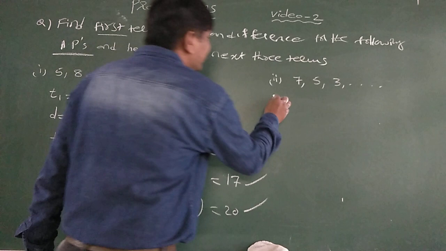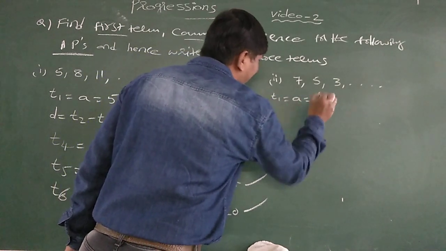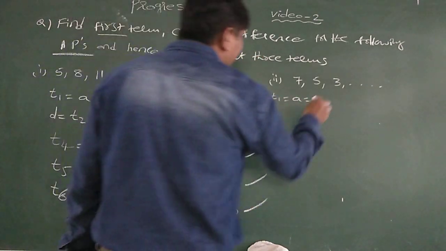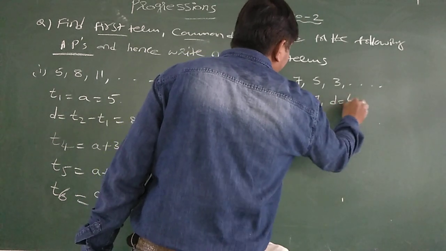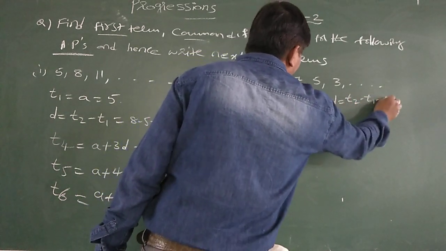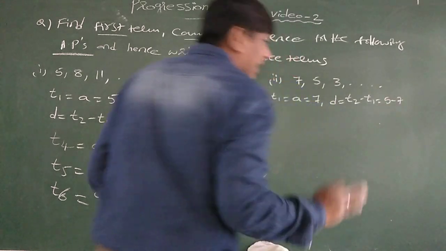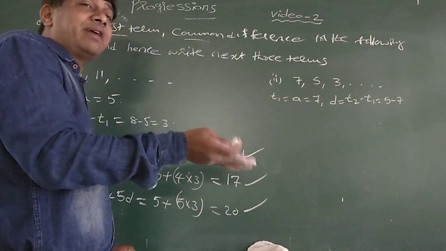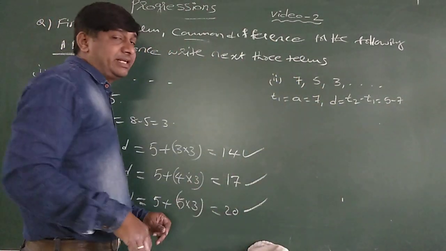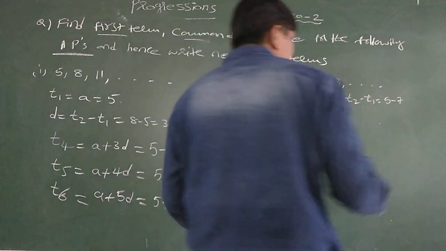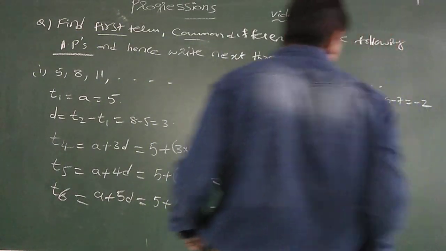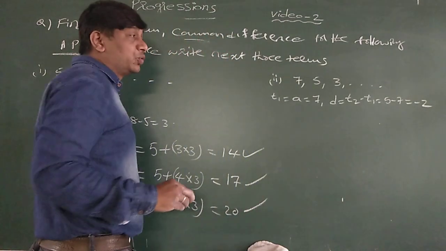So first, T1 is equal to A, the first term. A is equal to 7. D is equal to T2 minus T1, 5 minus 7. Always the D value is T2 minus T1, T3 minus T2, T4 minus T3. So that is equal to minus 2. D value is minus 2.